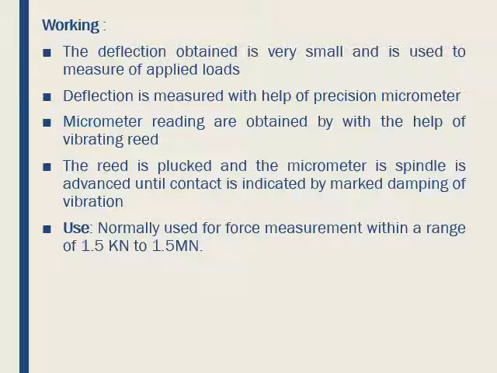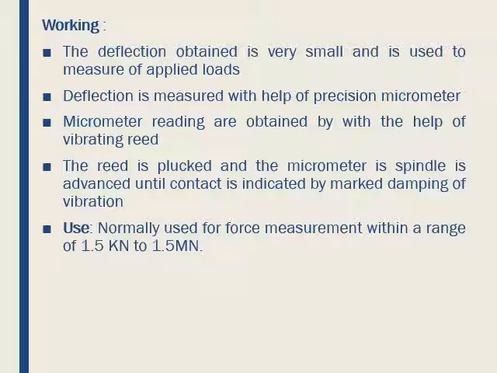The deflection is small, and hence the usefulness of the proving ring as a calibration device depends on the accuracy with which the small deflection is measured. This is done by using a precision micrometer.